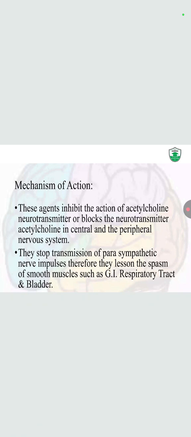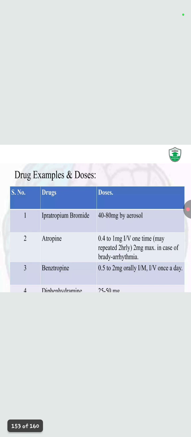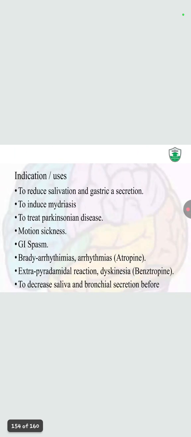They stop the transmission of parasympathetic nerve impulses, therefore they lessen the spasm of smooth muscles such as the GI tract, respiratory tract, and bladder. These are the drugs of the anticholinergics that reverse the parasympathetic nervous system. Indication: to reduce salivation and gastric secretions, to induce mydriasis, to treat Parkinson's disease, motion sickness, GI spasm, bradycardia arrhythmias, and extrapyramidal reactions like dyskinesias.